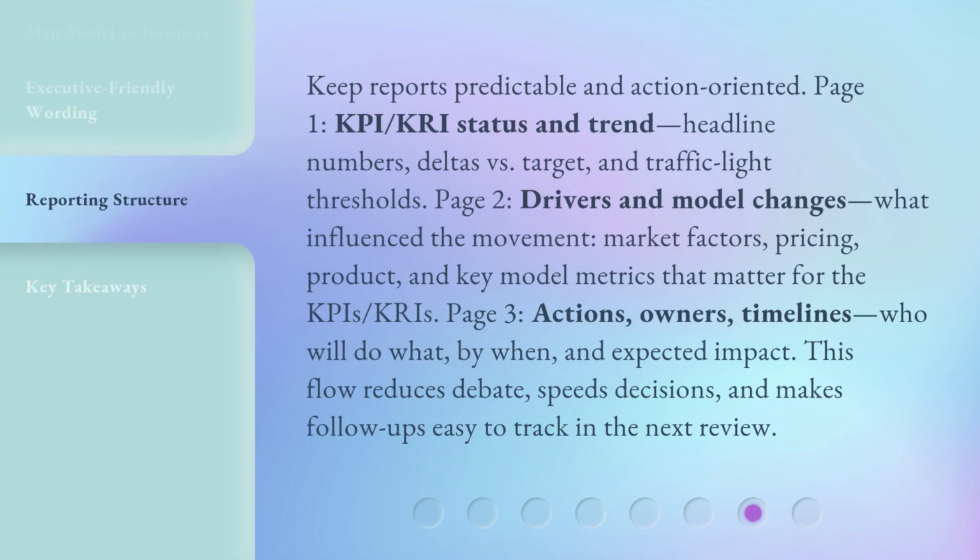Keep reports predictable and action-oriented. Page 1, KPI, KRI, status and trend, headline numbers, deltas versus target, and traffic light thresholds. Page 2, drivers and model changes. What influenced the movement? Market factors, pricing, product, and key model metrics that matter for the KPIs and KRIs. Page 3, actions, owners, timelines. Who will do what, by when, and expected impact. This flow reduces debate, speeds decisions, and makes follow-ups easy to track in the next review.